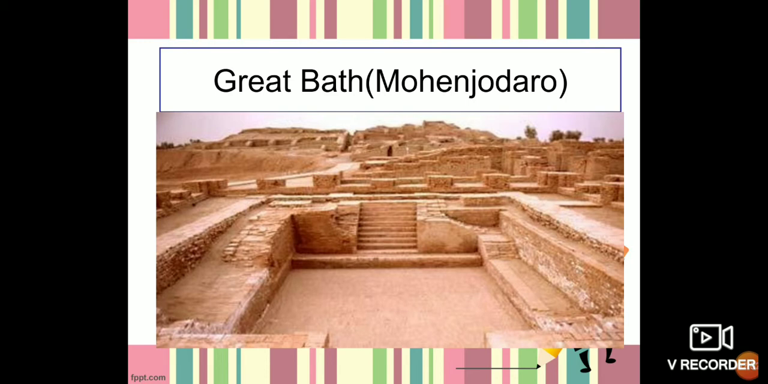The Great Bath was a large rectangular construction. It had a central bathing pool, galleries and dressing rooms. Fresh water was filled from a well nearby and used water was drained out through an outlet.